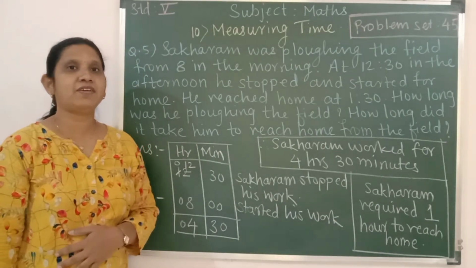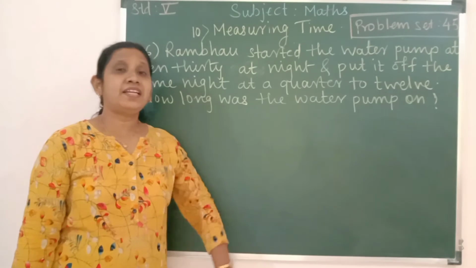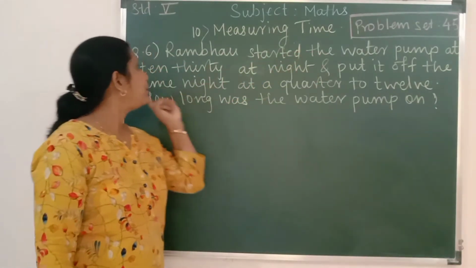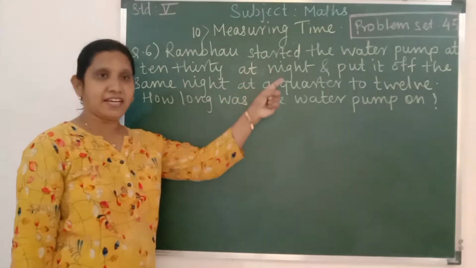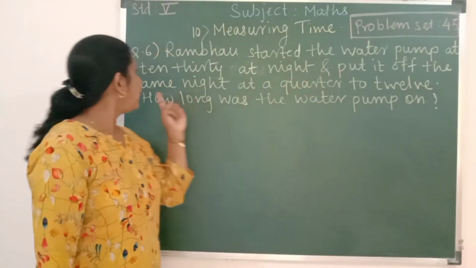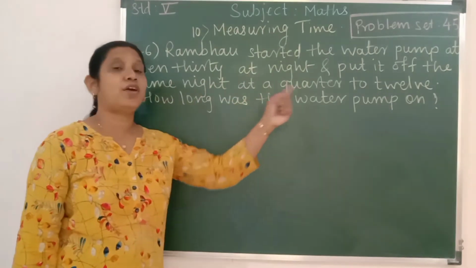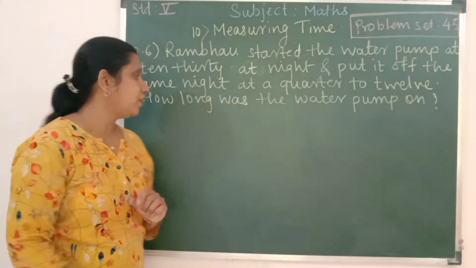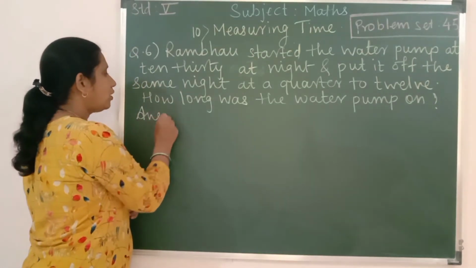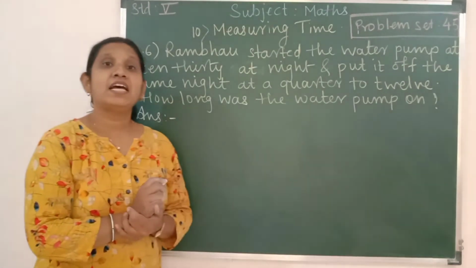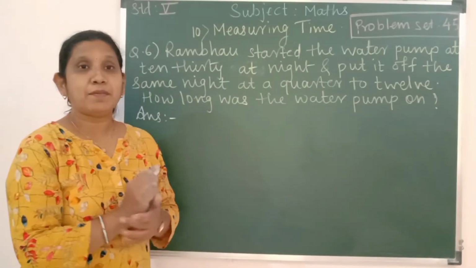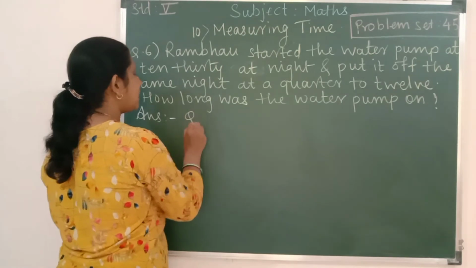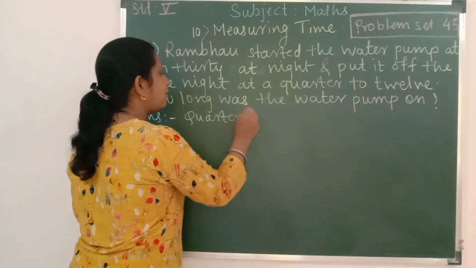Now we'll study question number 6. Children, see the question number 6. Rambhav started the water pump at 10:30 at night and put it off the same night at 11:45. How long was the water pump on? Children, now what is 11:45? Means 11:45. 15 minutes remaining to 12. So first let us write here 11:45.